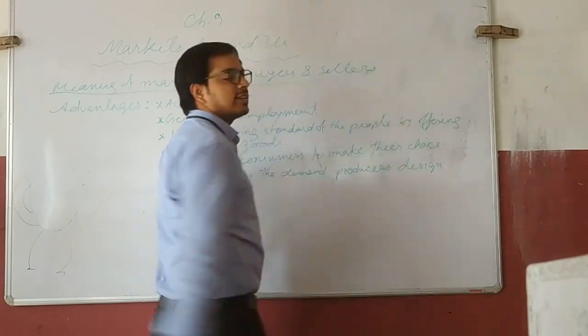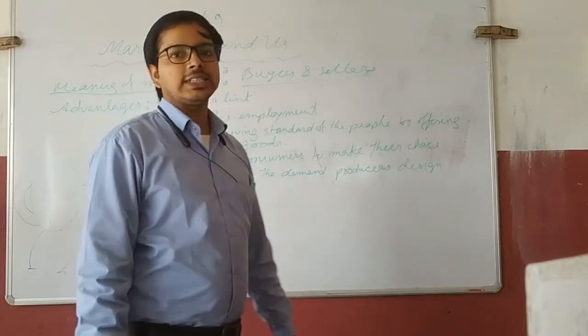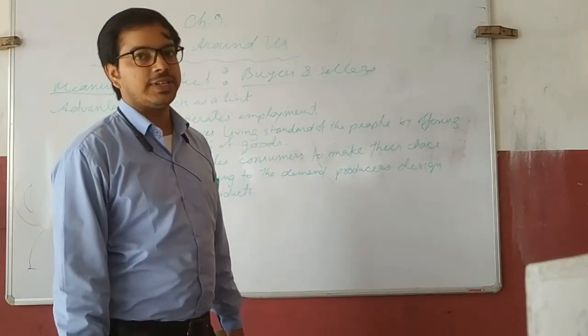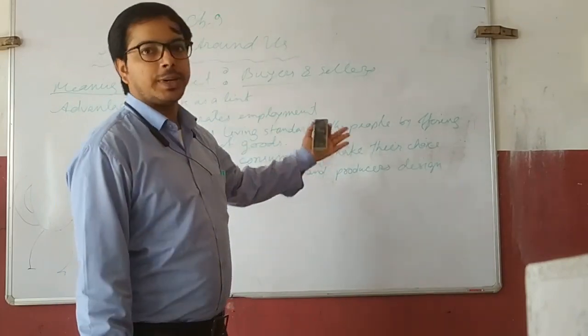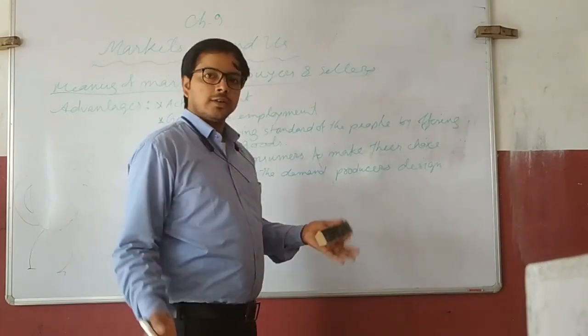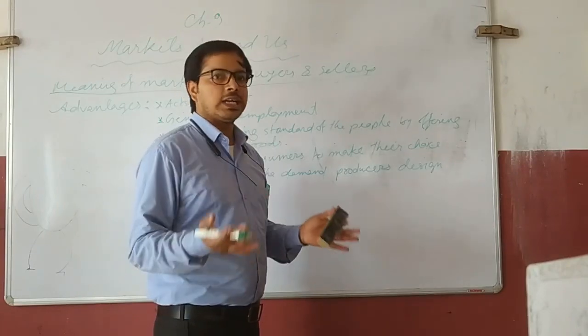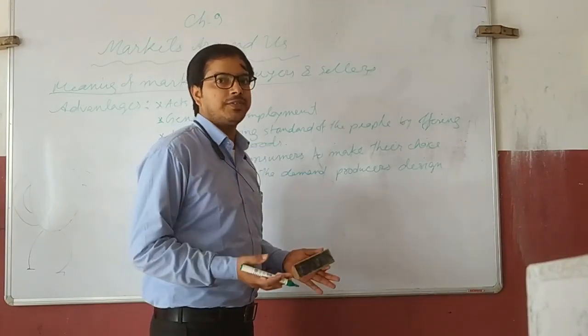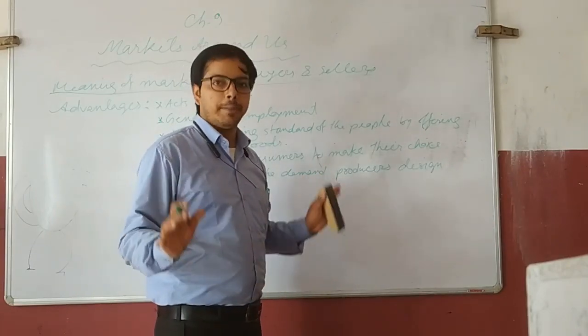Wherever the purchasing and selling activity is done is called a market.